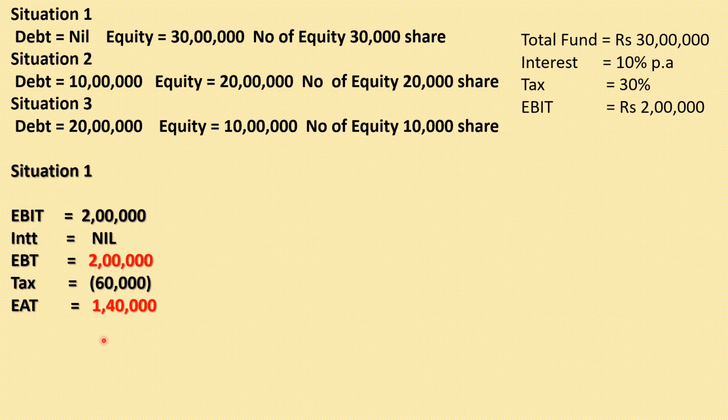Let us calculate the earning per share. The formula is EAT divided by number of equity shares. Here the number of equity shares is 30,000. So the earning per share over here becomes 4.67.